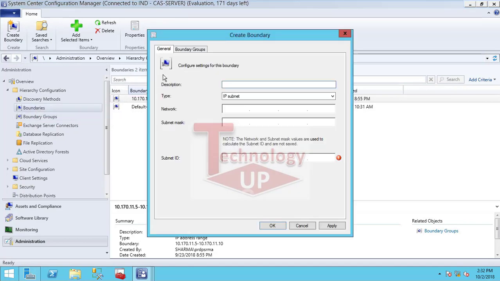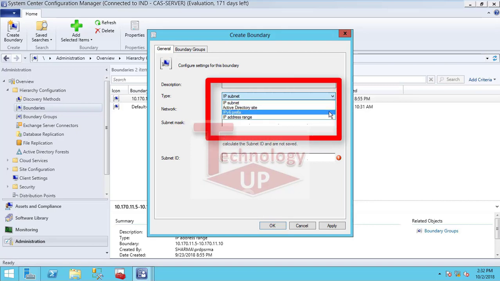When you create the boundary, you can see the type option. When you click on the type option, you can see IP subnet, Active Directory sites, IPv6 prefix, and IP address range. These are the boundaries you can create in your SCCM console. Boundaries are very important in SCCM. So let's go to question number 4.